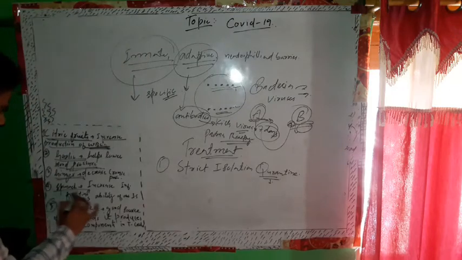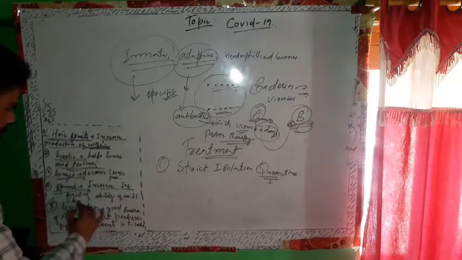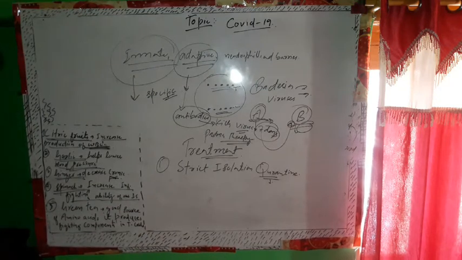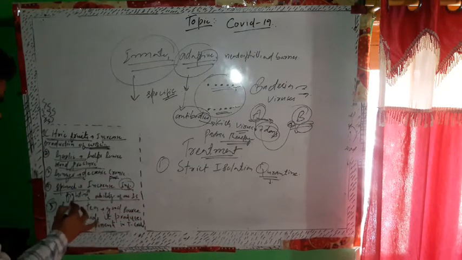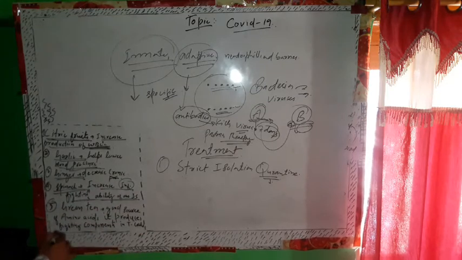And the fourth one is spinach. Spinach increases the infection-fighting ability of our immune system. So if you eat spinach, it will increase the infection-fighting ability of your immune system.